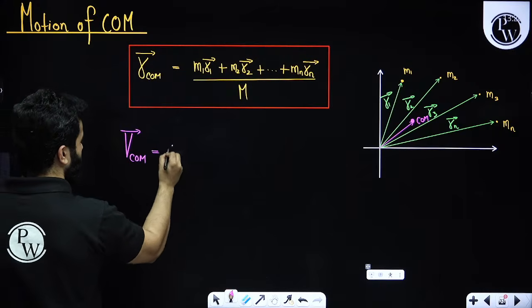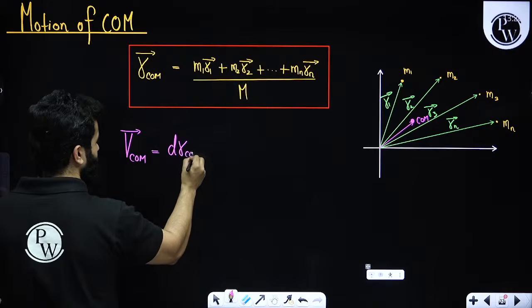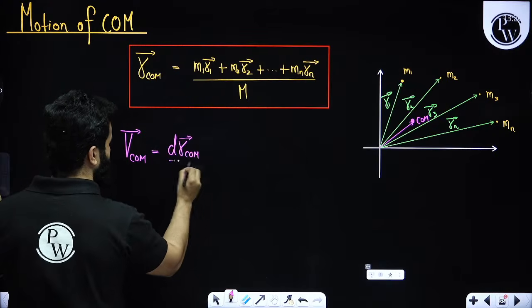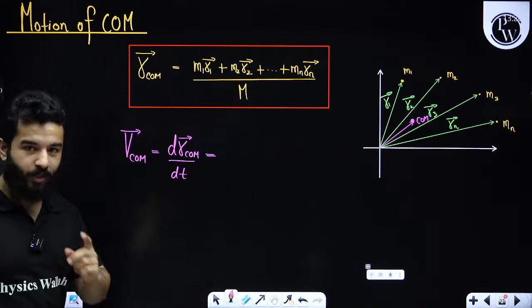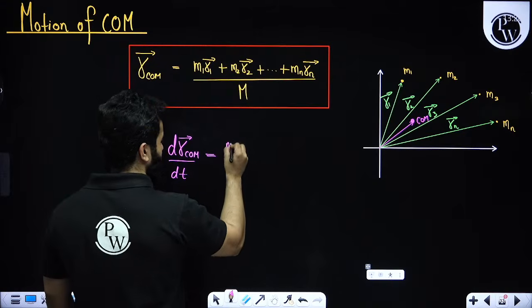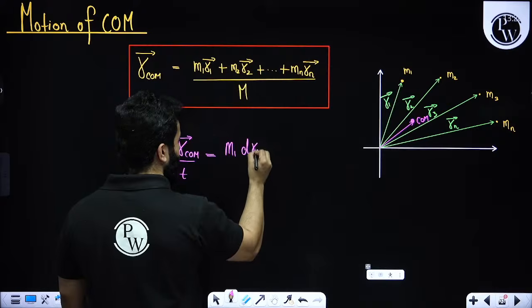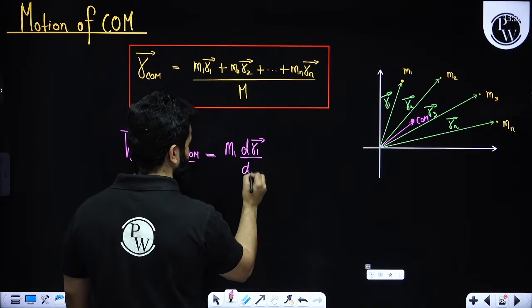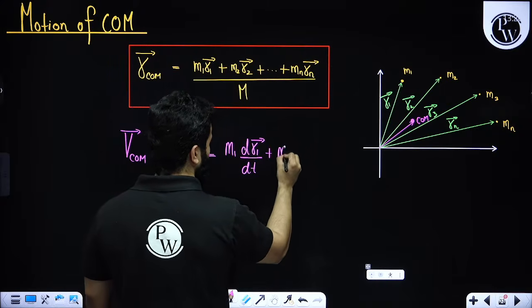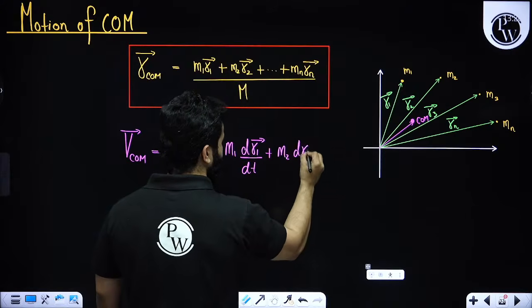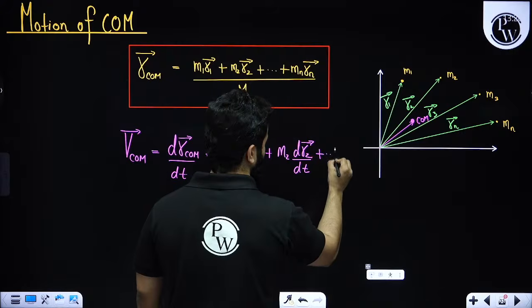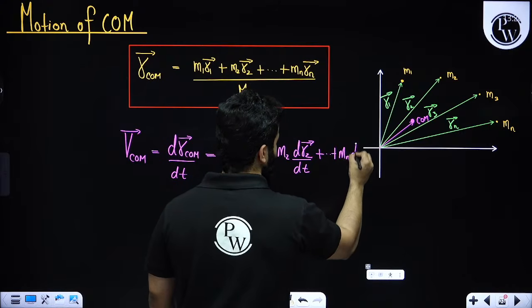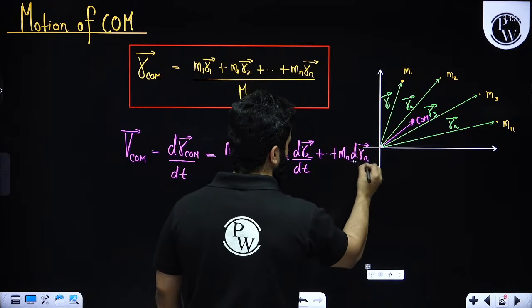And you can find it by writing dR_COM by dt, or you can write M1 into dR1 by dt, M2 into dR2 by dt, and so on, Mn into dRn by dt.